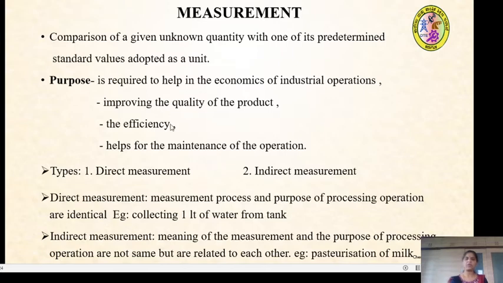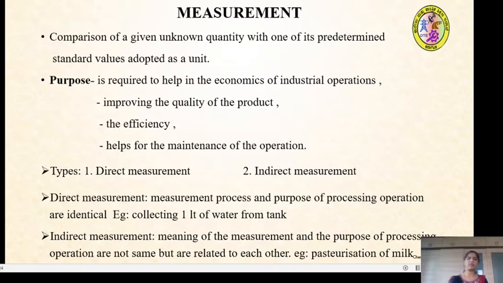So, there are two types of measurement. One is direct measurement and another is indirect measurement. Based on how we perform the measurement, the measurements have been classified.